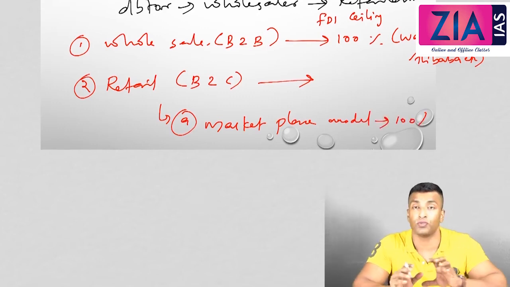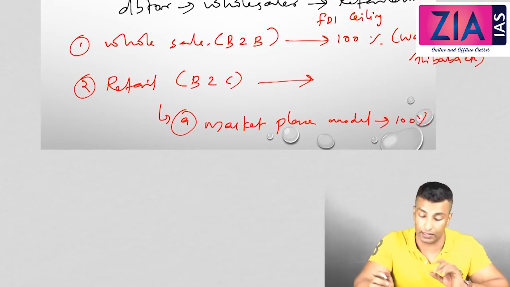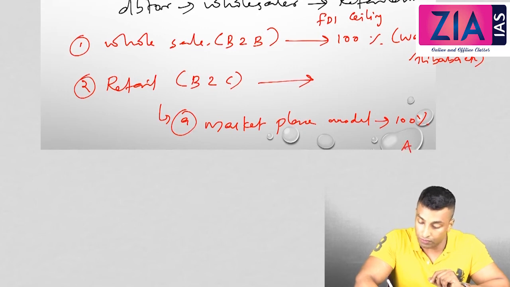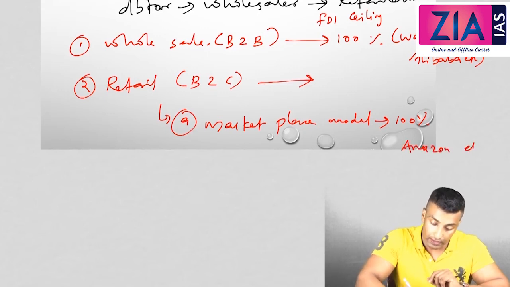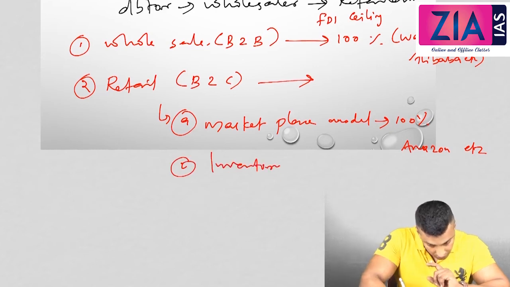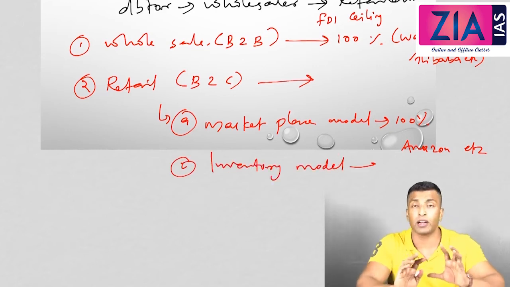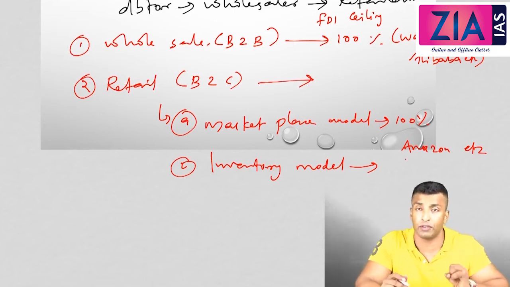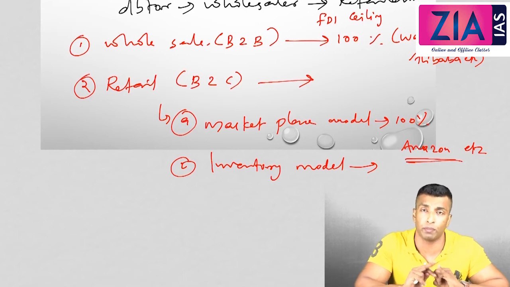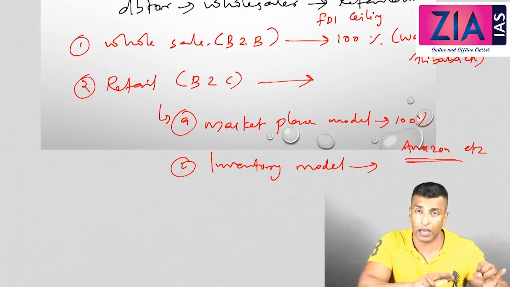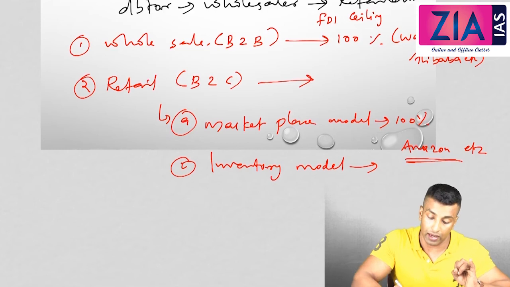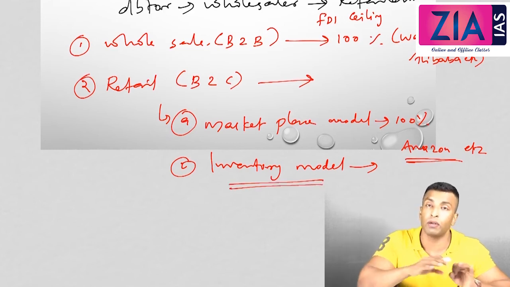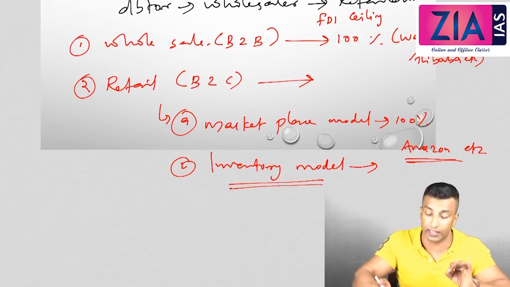So here 100% is allowed. This is what your Amazon, Flipkart, Snapdeal, etc. Second is the inventory model. See, what is the difference between marketplace model and inventory model? In the marketplace model, they are just providing an electronic platform so that the actual manufacturer can sell it to the customer. In the inventory model, they will buy, store, and sell it.